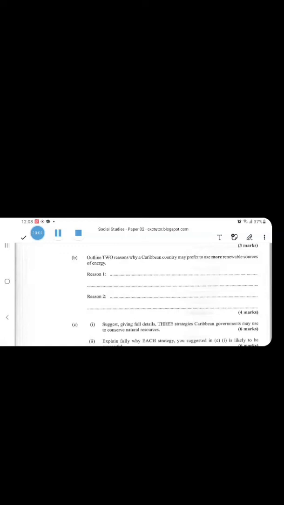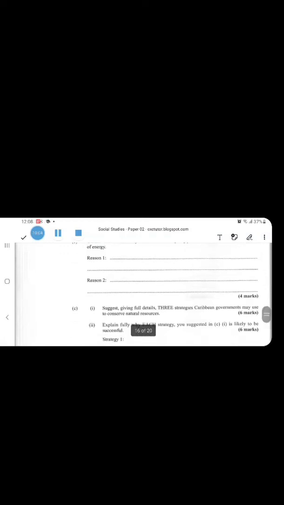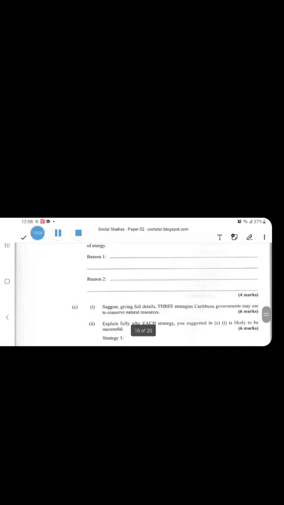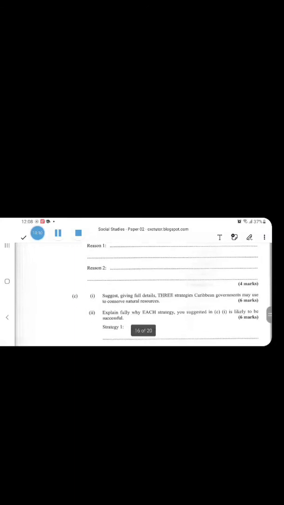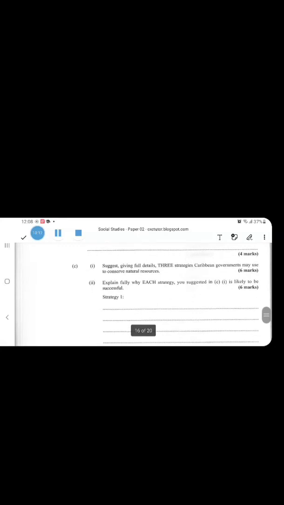Question C. Suggest, giving full details, 3 strategies Caribbean governments may use to conserve natural resources. And this is a 2-part question. Explain fully why each strategy you have suggested in C1 is likely to be successful, right?